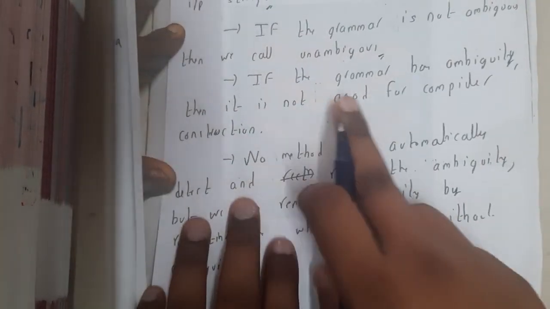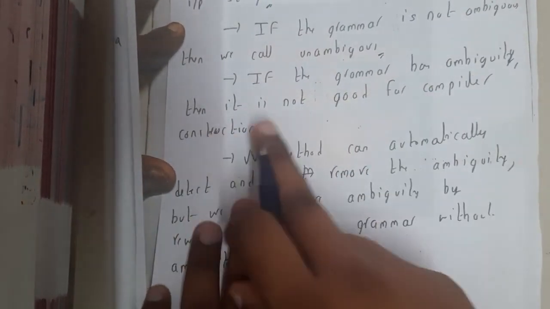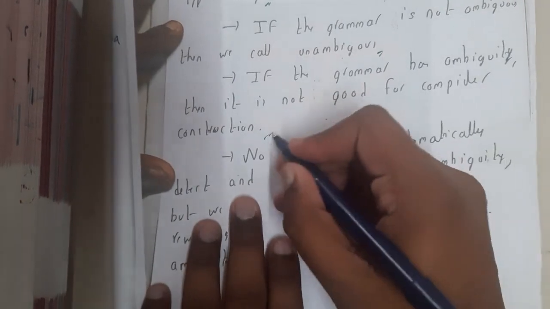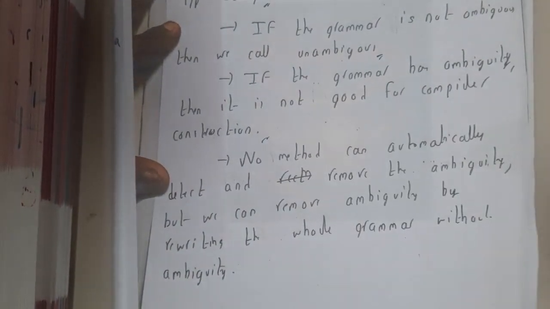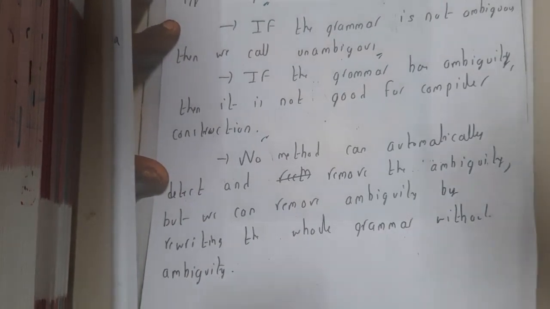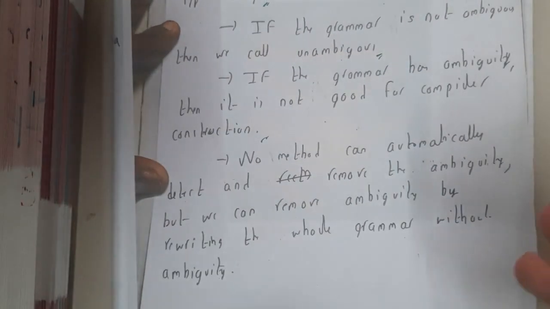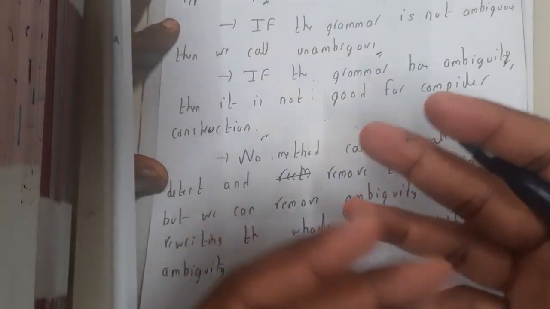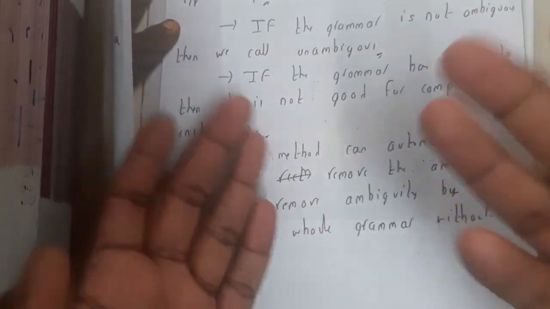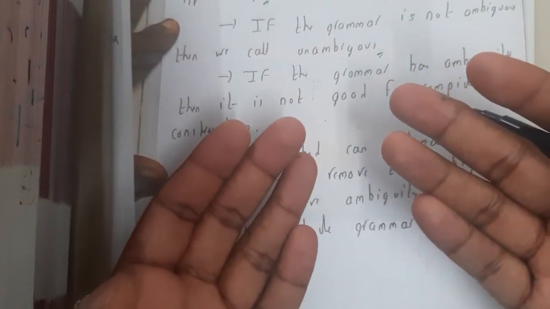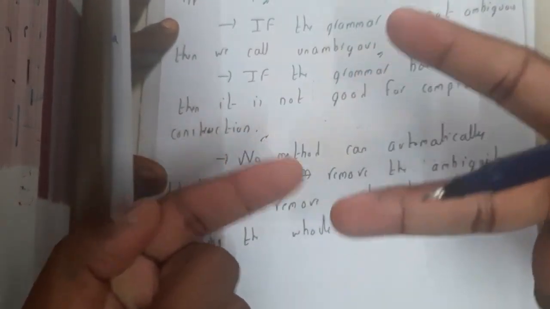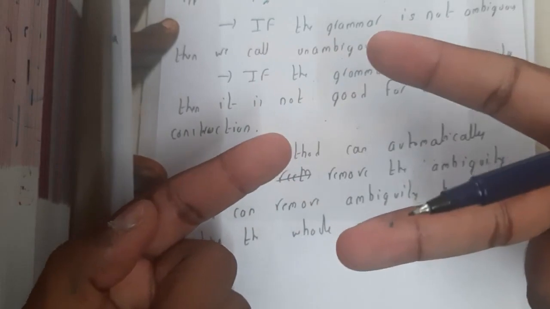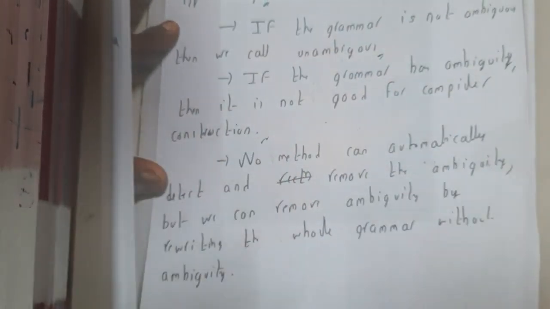Okay. So if the grammar has ambiguity, then it is not good for the compiler, guys. Basically, assume that there is a word which gives multiple meanings. In that situation, if you use that word, the listener will be confused whether he's saying this thing or that thing. So this is nothing but ambiguity, guys. A single string can be generated in two different ways, so which way to follow is the confusion here. The same confusion will be there for the compiler also.